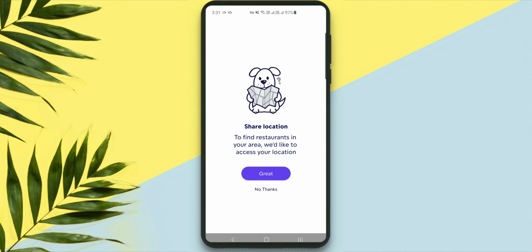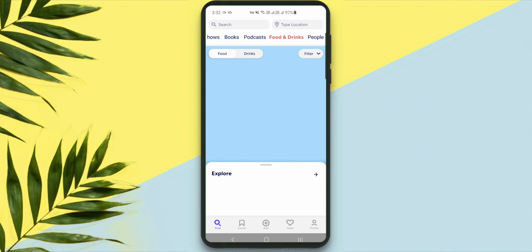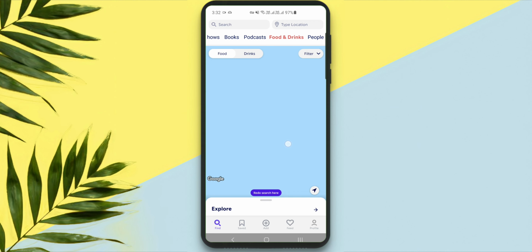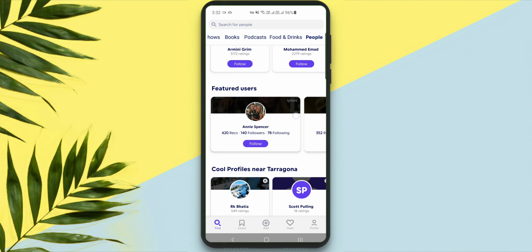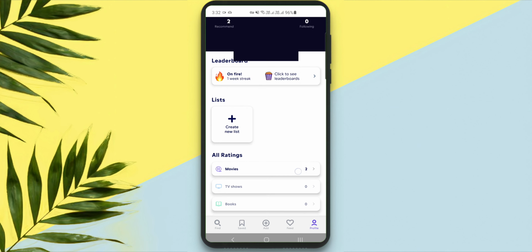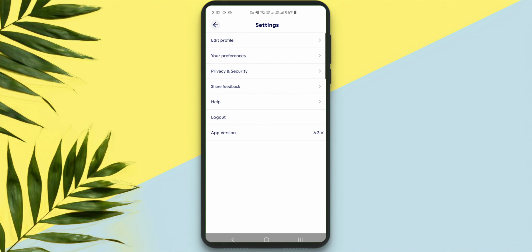Nice. In the food and drinks section, you have to share your location with the app so it can find you top rated restaurants around your local area. So these are the explore section, and there's a best rated on the map as well. In the people section, you can invite people from your Facebook, and these are all the featured users that this app has, and top raters as well. And this is your Friendspire app. It looks pretty good. Let's just try it out and tell us what you feel about it.